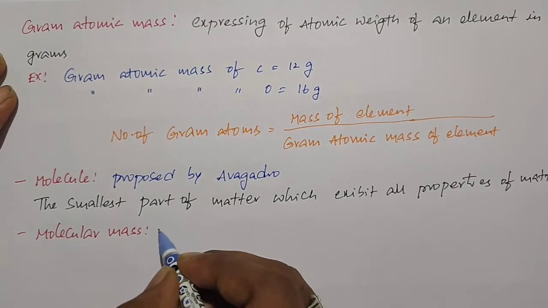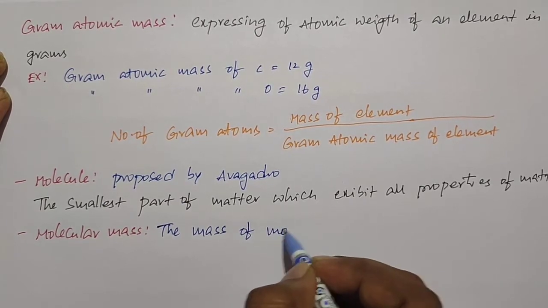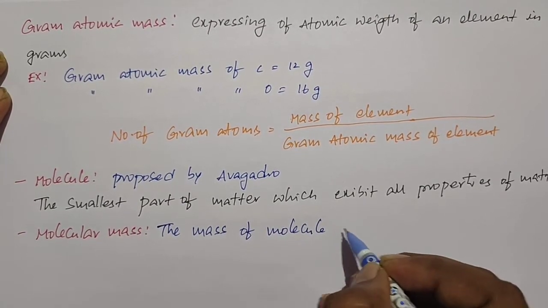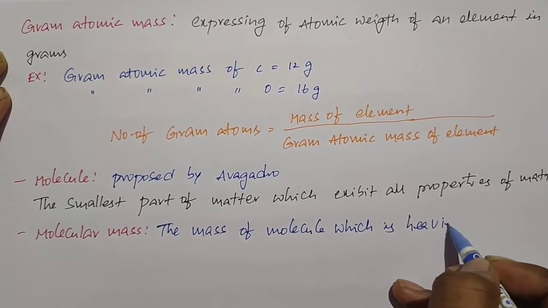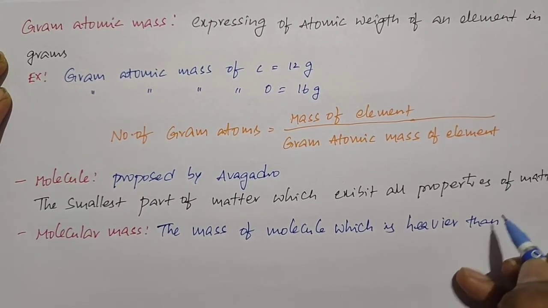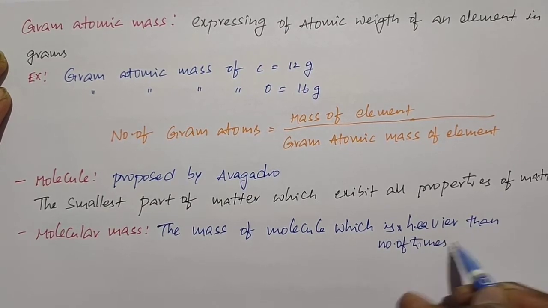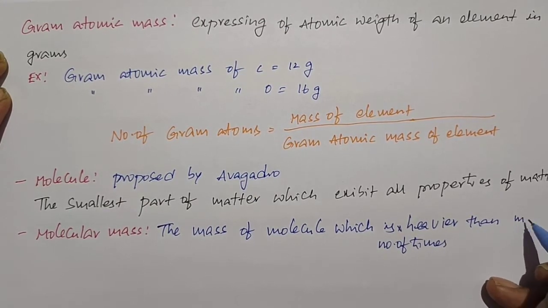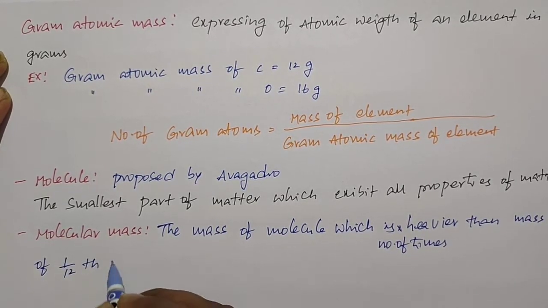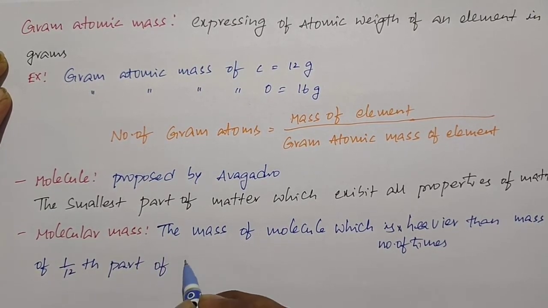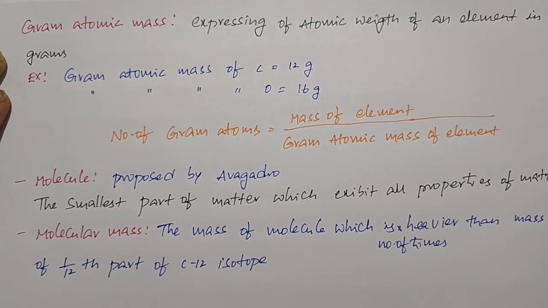So if you see the definition, the mass of a molecule which is a number of times heavier than 1 by 12th part of C12 isotope is called as a molecular mass.